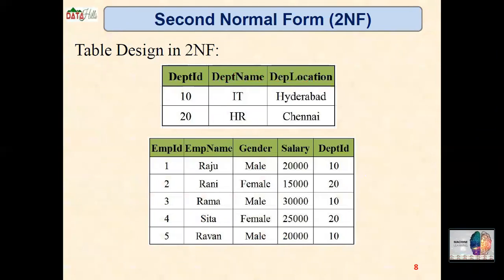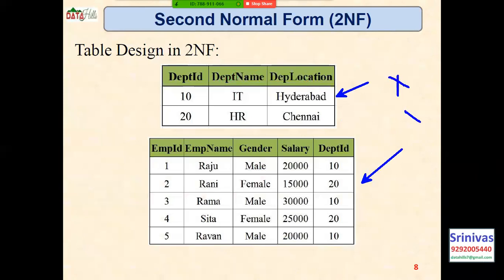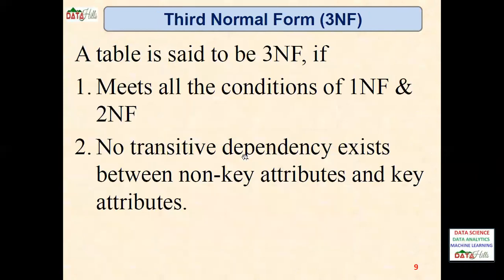See, we split the data into two tables. Here this is one table and this is the other table, right? There are no partial dependencies between these tables. Next, let us observe third normal form.